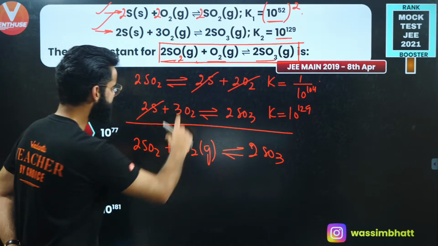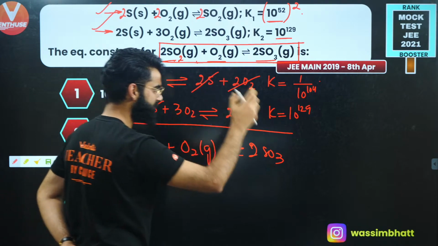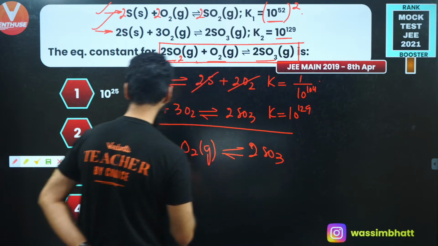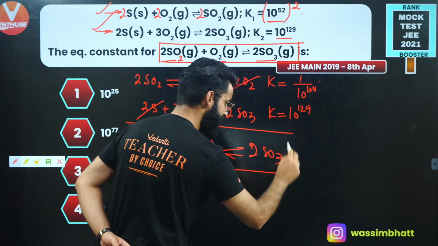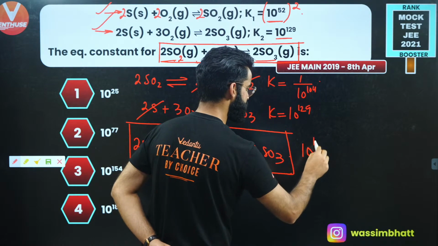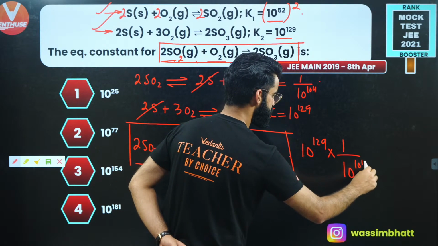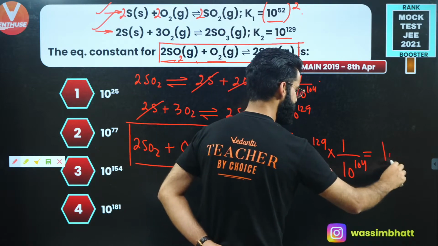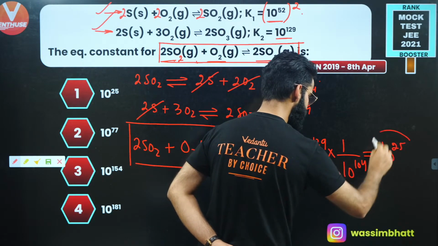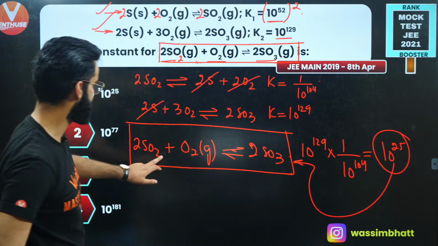Okay. So people, since I've added these two reactions, and you all must be knowing when we try to add the two reactions, their equilibrium constants are multiplied. So what is going to be the equilibrium constant of this reaction? It's going to be this multiplied by this. So 10 raised power 129 multiplied by 1 divided by 10 raised power 104. So the value comes out to be simply 10 raised power 25. So 10 raised power 25 is the equilibrium constant of this reaction which I was supposed to calculate.